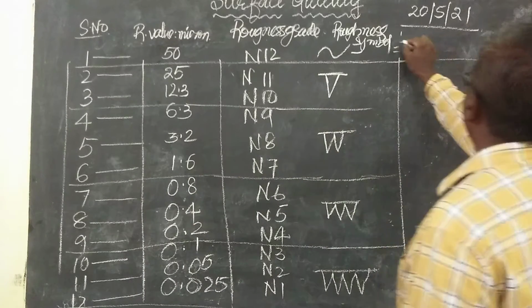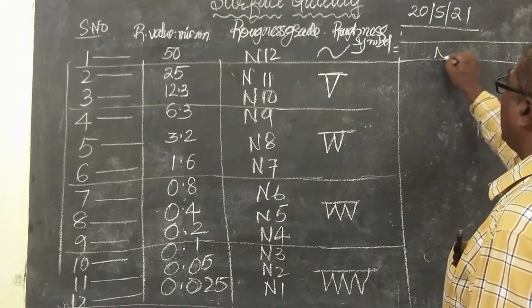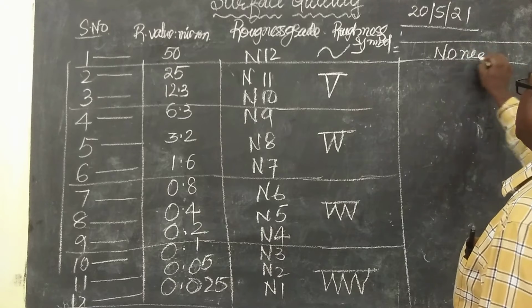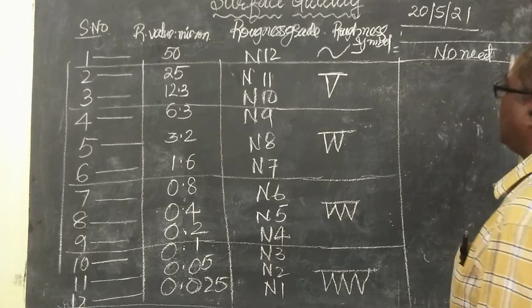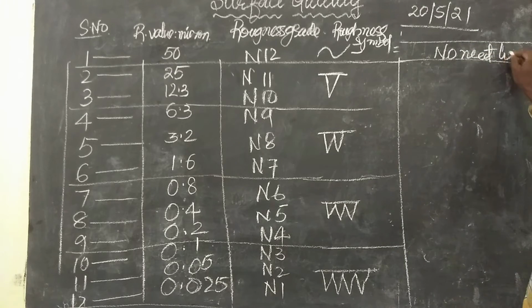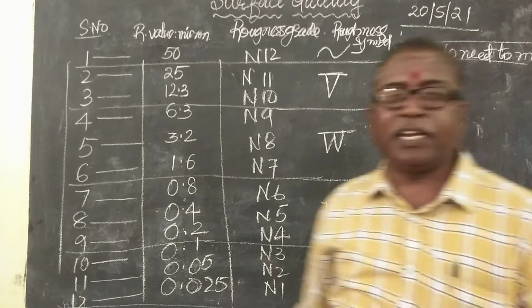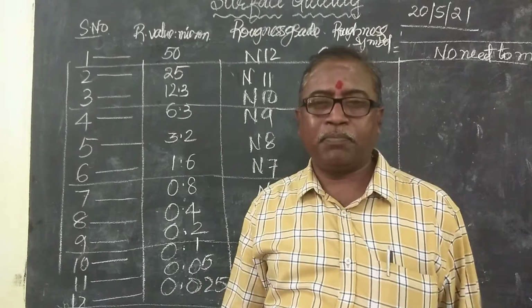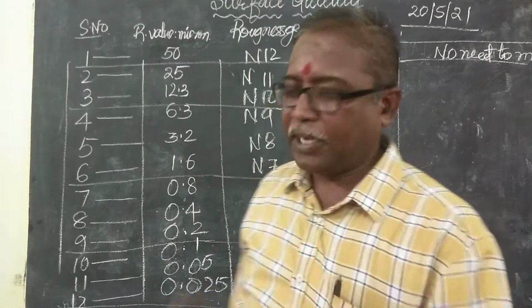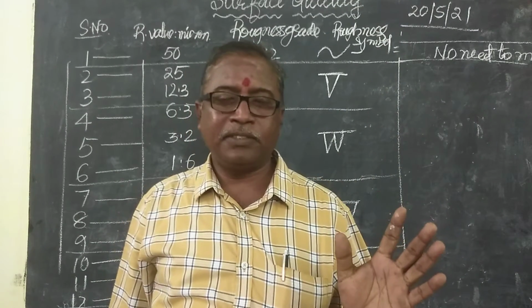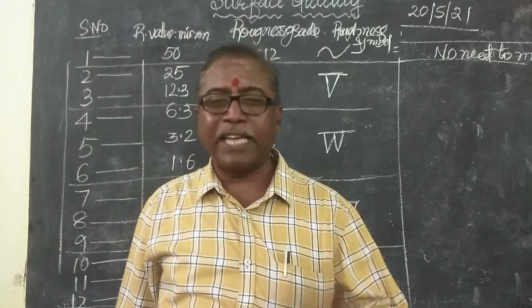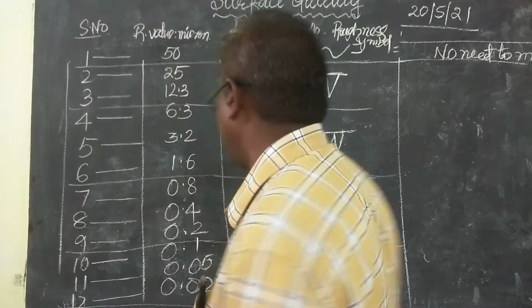The top one is given: no need to machine. That means cut and keep all the material. That means cutting: power saw cuttings, gas cuttings, every cutting will come in that.